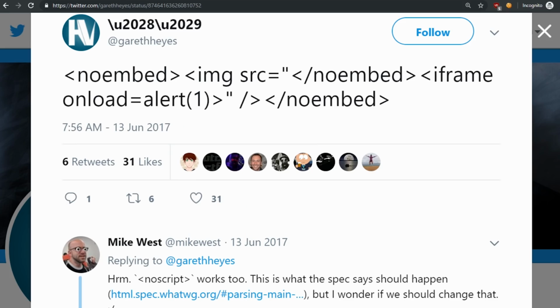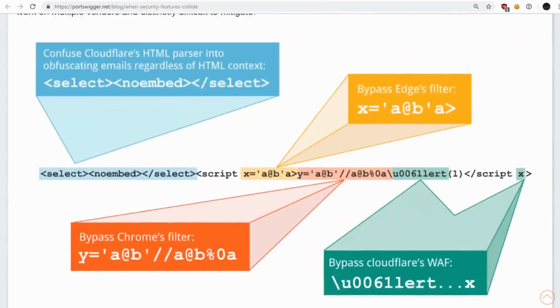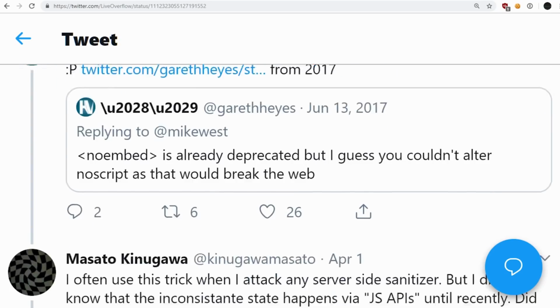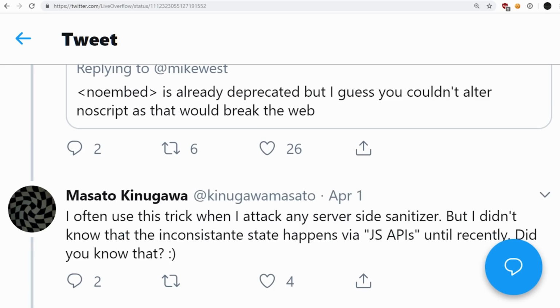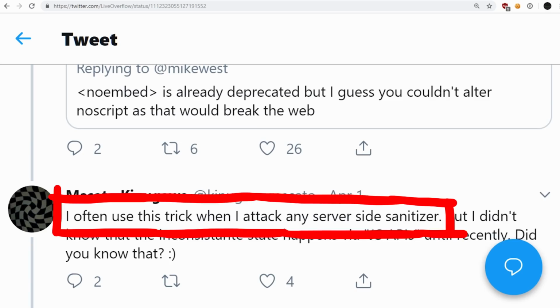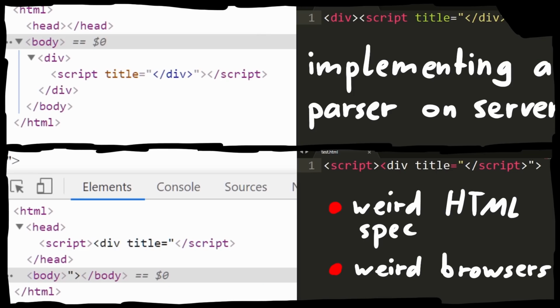Gareth actually found that no embed mutation when researching Cloudflare's HTML parser. You can read more in the blog post over at PortSwigger. Masato then also responded to Gareth's tweet saying, "I often use this trick when I attack any server-side sanitizer." That's what I was saying last video about server-side sanitization. The problem is that there could be parser differentials between a server-side parser versus what the browser actually parses.